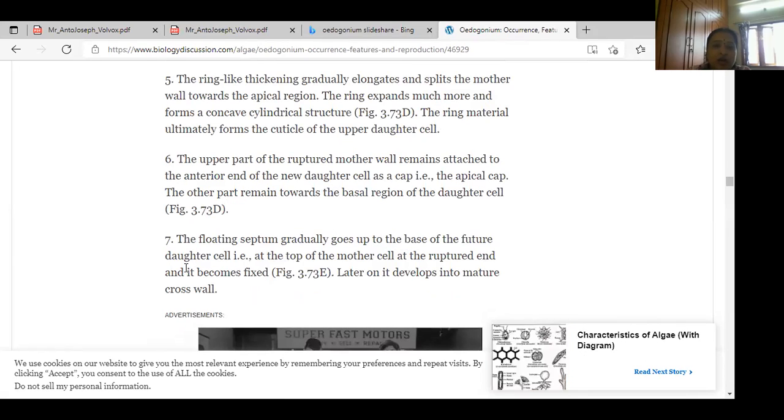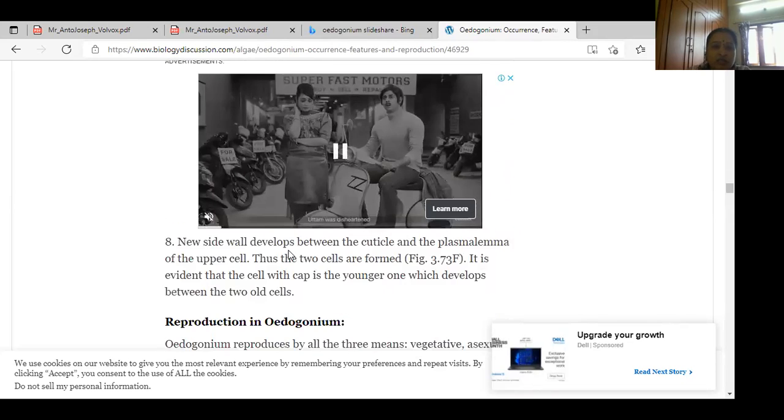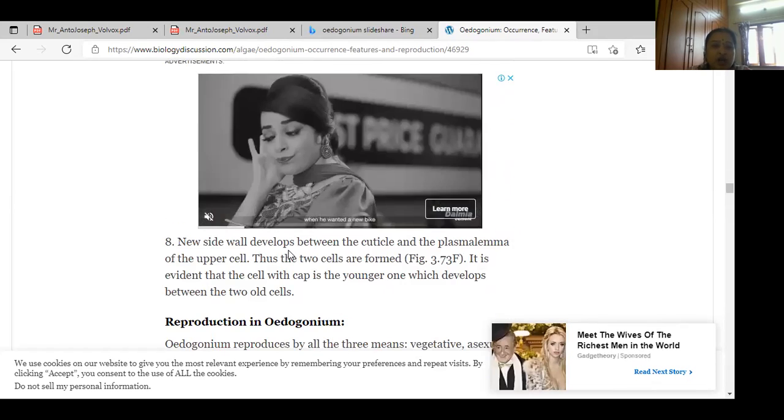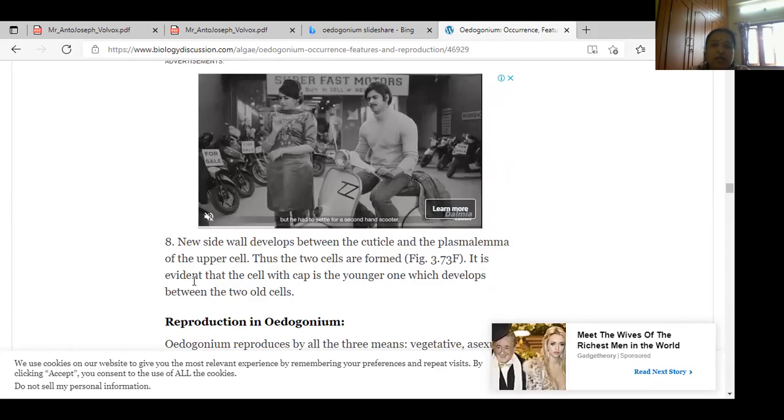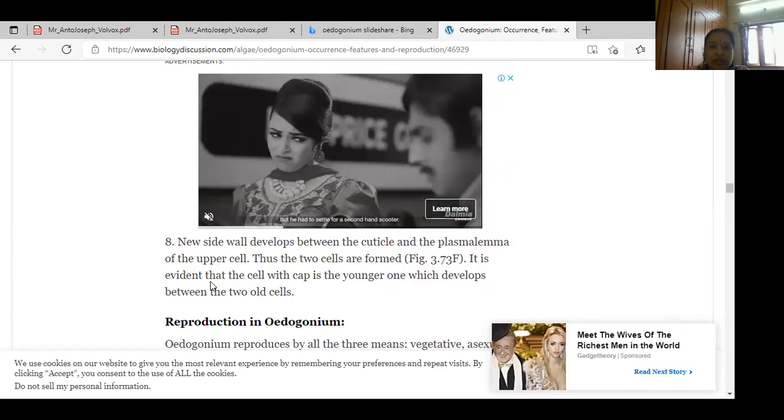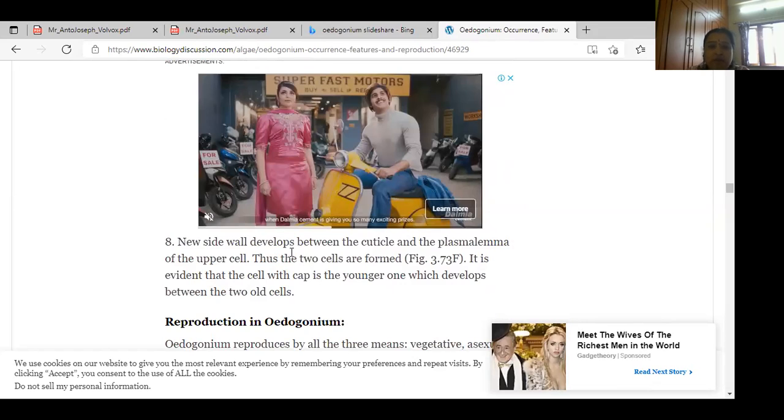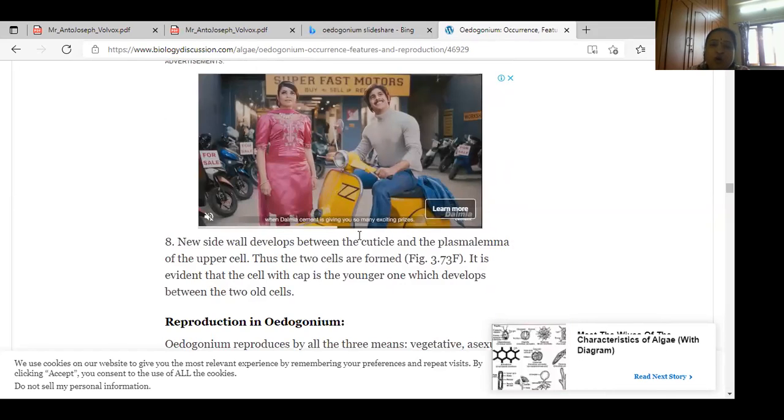Further, the daughter, that is the top of the mother cell, is called the daughter cell. Here it ruptures at the end and becomes fixed. Later is the cross. Here the new side cell wall between the cuticle and plasmalemma, the total cell cap, is younger and develops into the old cells.